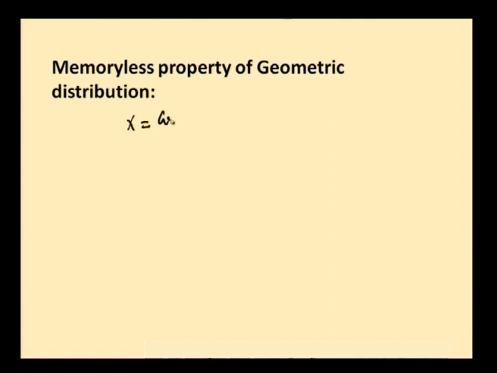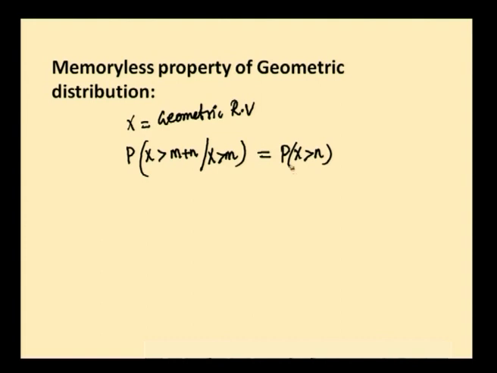If x is a discrete geometric distribution random variable, then p of x greater than m plus n given x greater than m, x greater than m was there, and it forgets that it was greater than m and it will remember only x is greater than n.